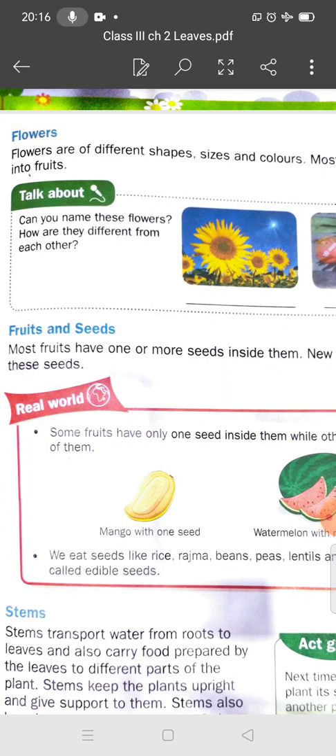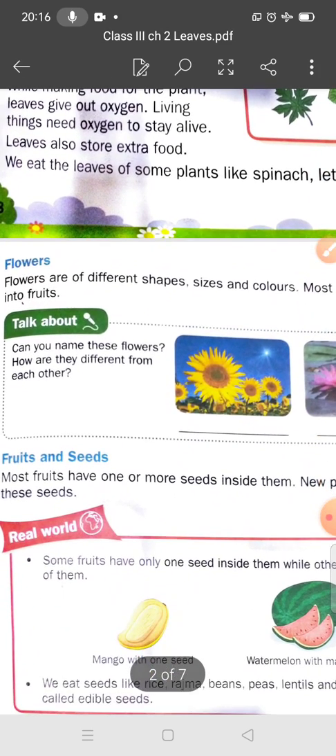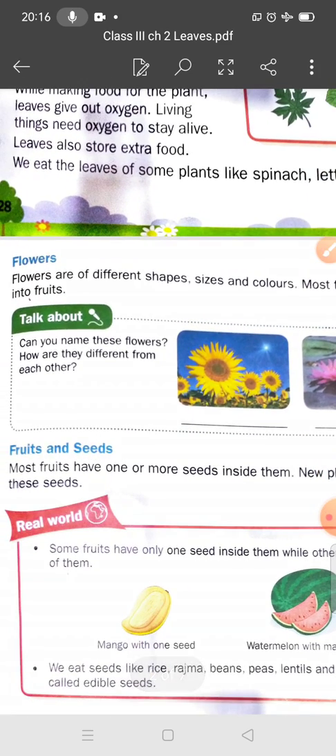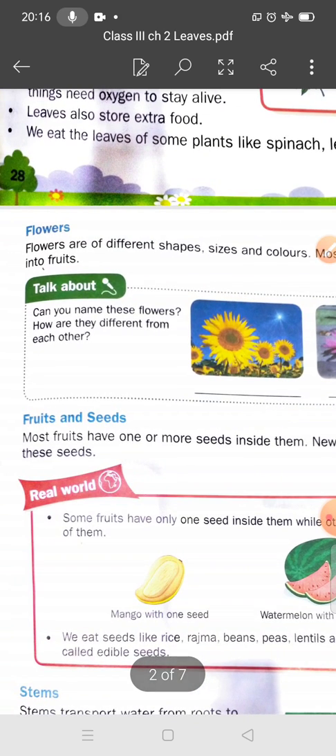Students, in the previous lecture we discussed the structure of a leaf and the function of the leaf. In this lecture we will discuss flowers. You know flowers are of different shapes, sizes and colors, and most flowers grow into fruits. So what is the function of the flower? Yes students, first of all it makes the plant beautiful, and it also helps produce seeds.